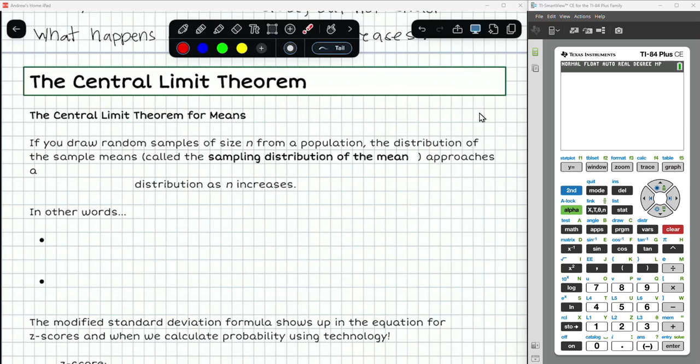In this video, we're going to talk about the central limit theorem for means. So here we are talking about a sampling distribution of sample means. If we draw random samples of size n from a population, the distribution of the sample means, called the sampling distribution of the mean, approaches a normal distribution as n increases.